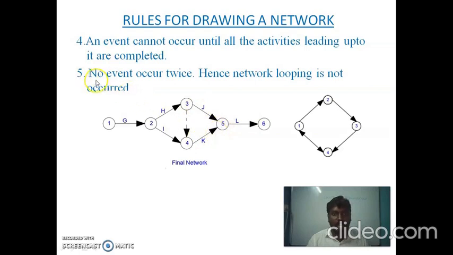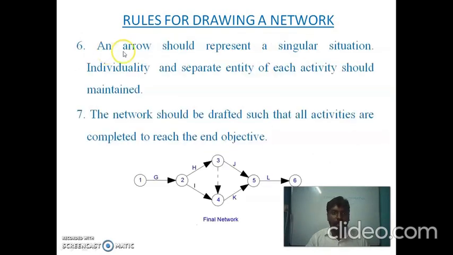Next, the fifth one, no event can occur twice. Hence, network looping is not allowed. If the activity occurred twice, the network would be like this. The network doesn't have a definite beginning and a definite ending. The next rule is an arrow should represent a singular situation. The activity should represent a singular situation. Individuality and separability of each activity should be maintained throughout the network.